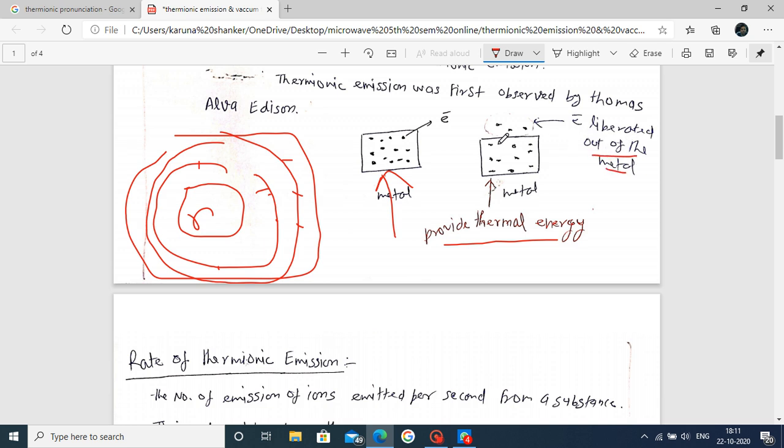Liberated means the electron just wants to move out or leave the surface of the metal.